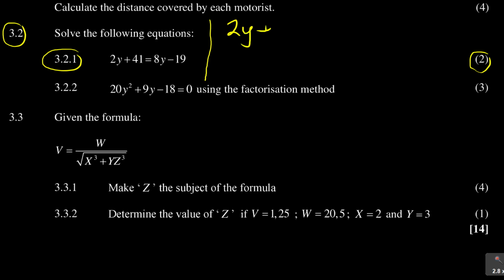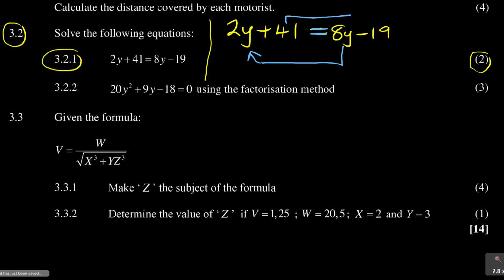So what are we having? You have 2y plus 41 is equal to 8y minus 19. So what are we doing here? What we're doing here is we need to take y on one side of the equal sign and take the numbers on the other side of the equal sign. That is called collecting like terms, grouping them together. In this equal sign here, I've got 8y, which I can take to join the other 2y there, and then again I've got 41, which I can take to join the other side there.